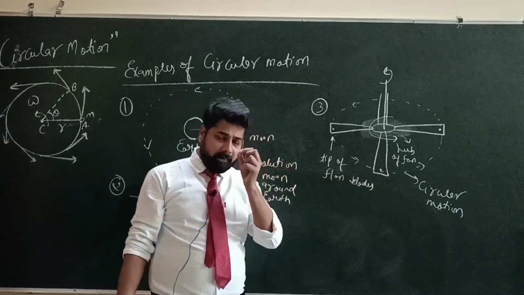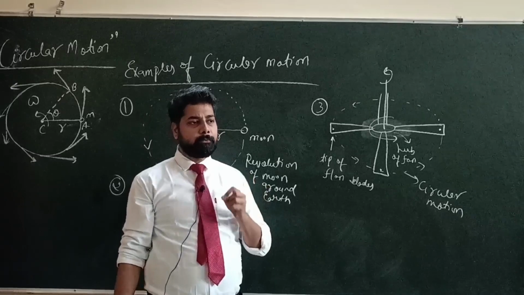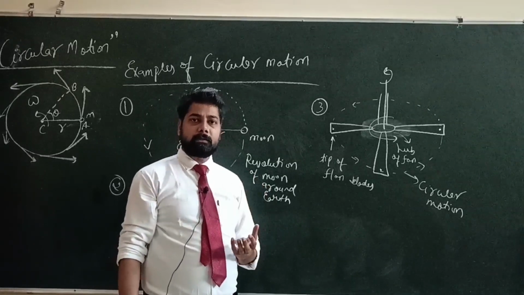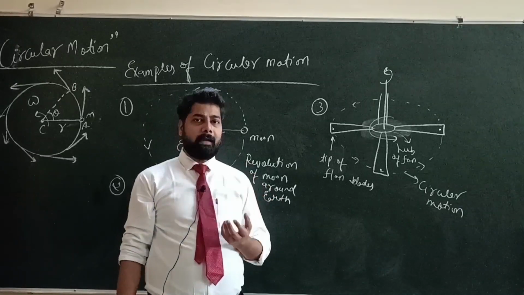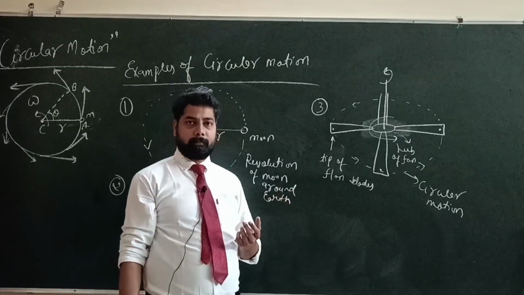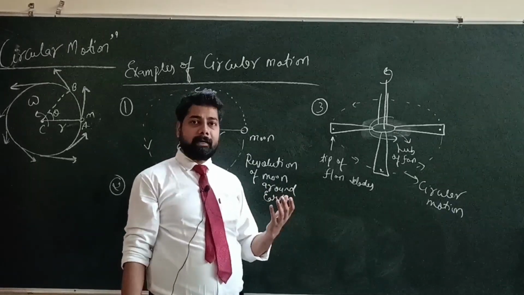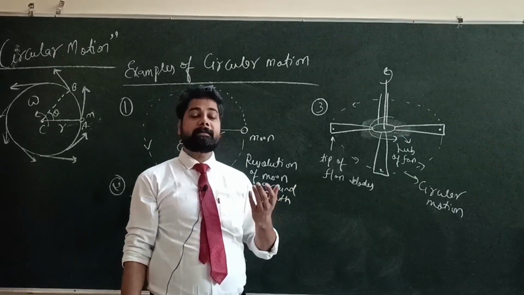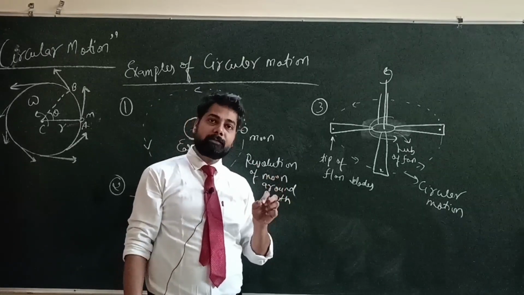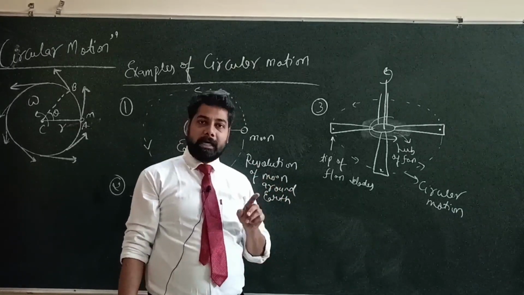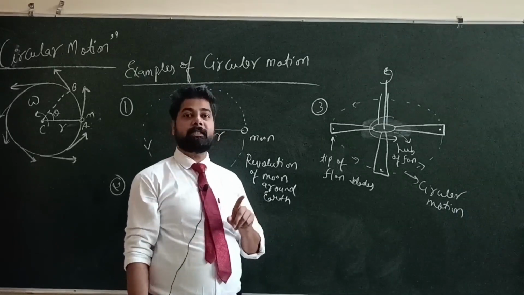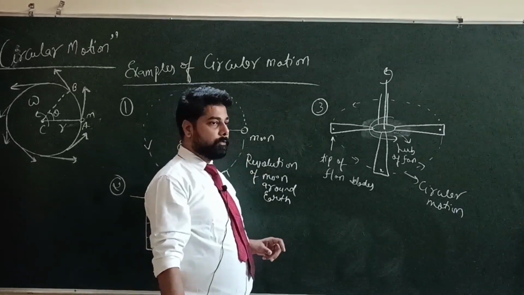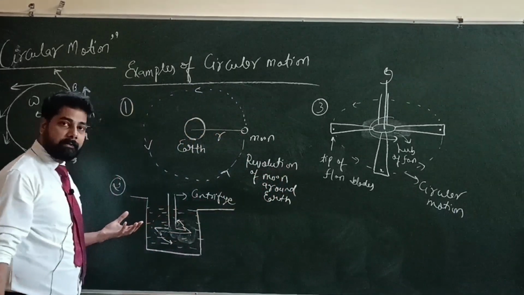There is some difference between the circular motion and rotational motion. In rotational motion, the radius is small as compared to the circular motion. In circular motion, the radius appears large as compared to the radius in rotational motion. But rotational motion is also a type of circular motion. That's why we say that rotational motion is a special type of circular motion. So these are the examples we have discussed.